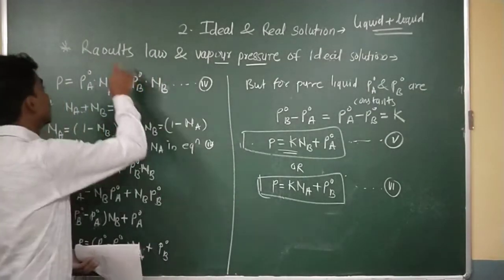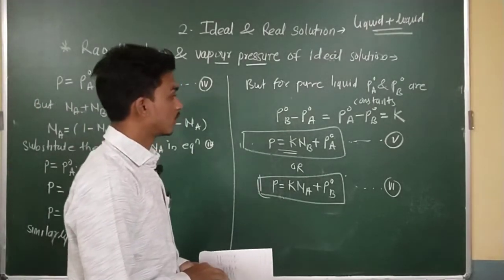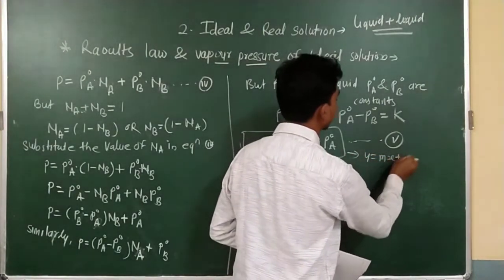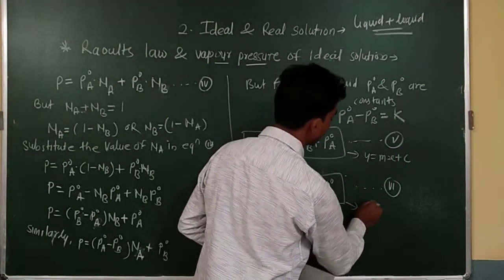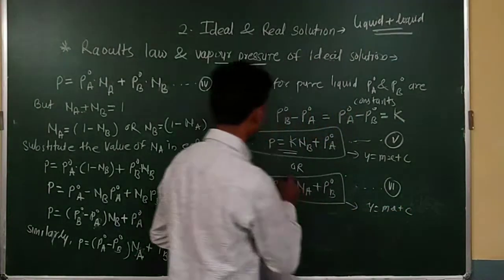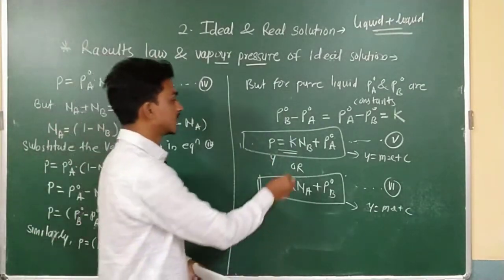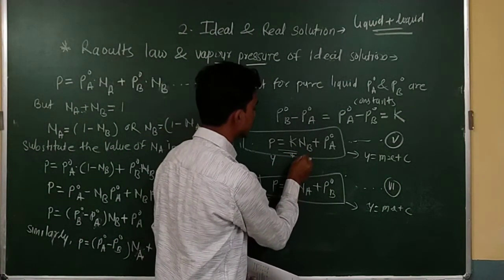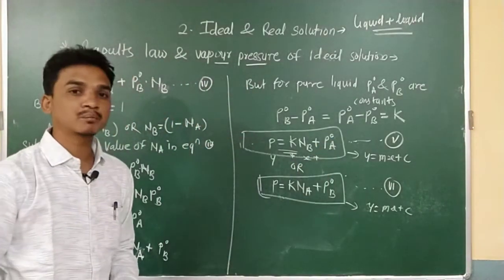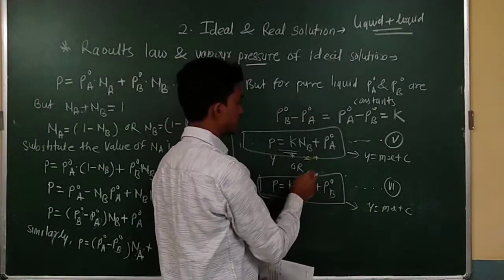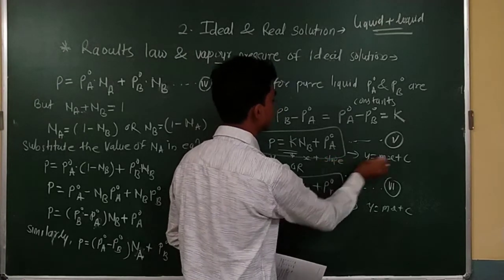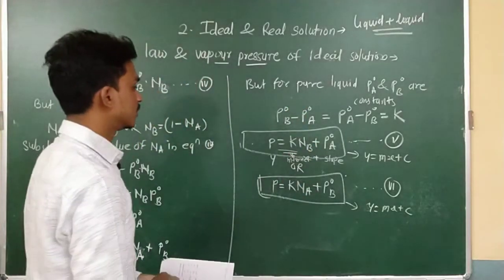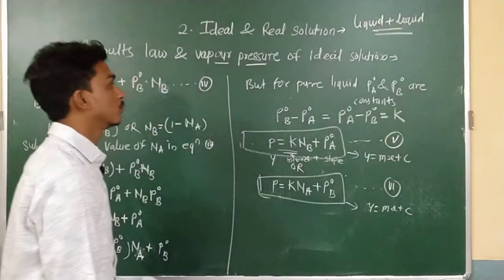Now I want this statement in graphical form, and at the graphical stage I am considering this equation is similar to y is equal to mx plus c. This equation is also similar to y is equal to mx plus c. So here y is pressure, on the y axis. And on the x axis there are mole fractions. P is the partial vapor pressure, m is the slope, and c is the intercept. So this equation is similar to y is equal to mx plus c, and this equation is also similar to y is equal to mx plus c.